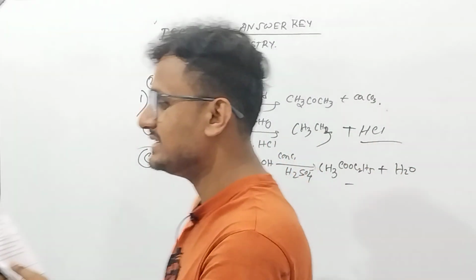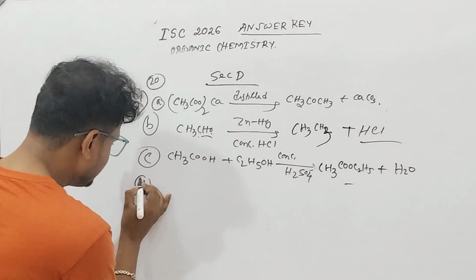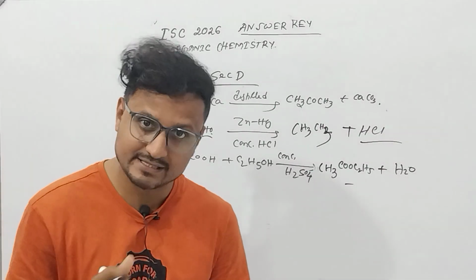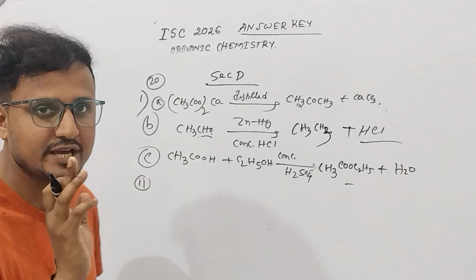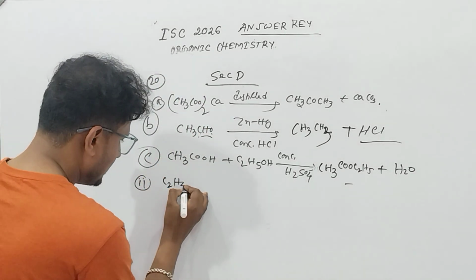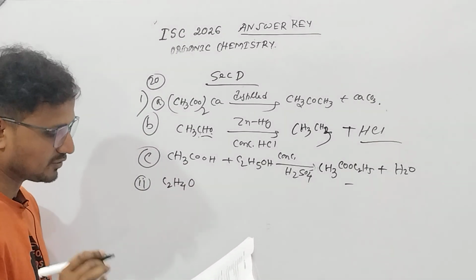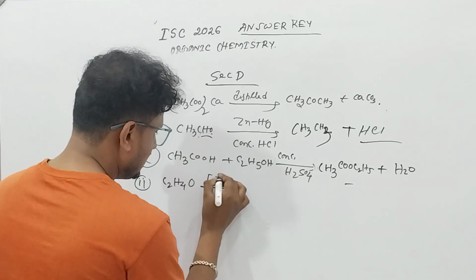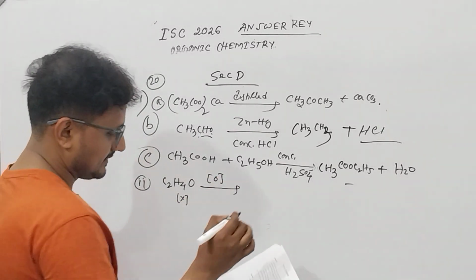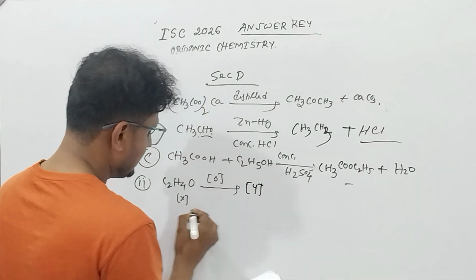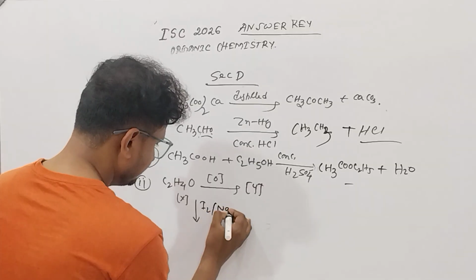And then there is number 2 reaction. These were question number 21. So everybody can get 3 out of 3 here. The second one is a little bit different. Application based question again is given. An organic compound X with the molecular formula C2H4O forms compound Y on oxidation. X undergoes haloform, I2 and NaOH.